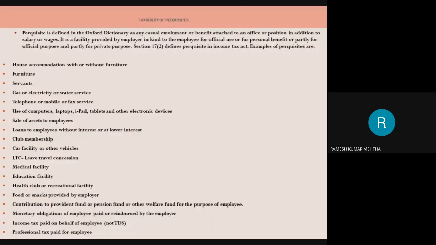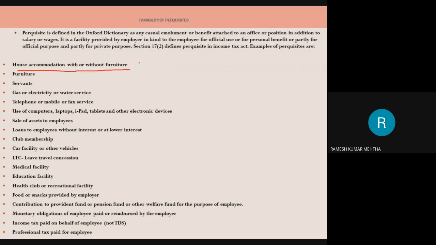Next one. So now we have a list of perquisites. I will read some of them and explain some of them. And in the forthcoming classes, we are going to talk about the taxability, how much is going to be taxed, how much is going to be exempted, whether fully taxable or fully exempted, and so on. So number one is housing accommodation. I'm reading these examples of perquisites for your understanding.